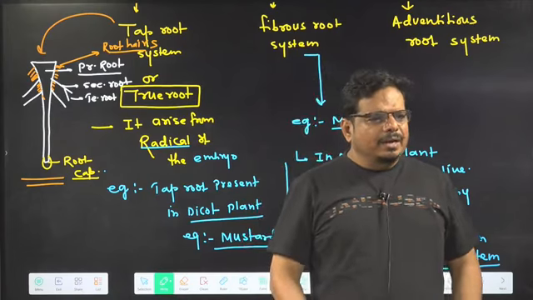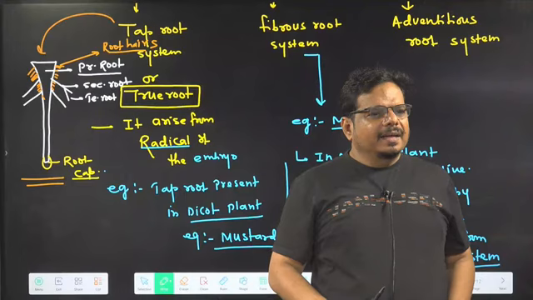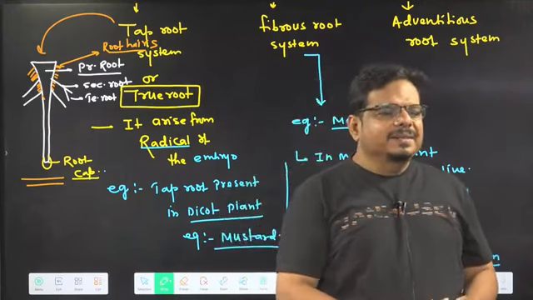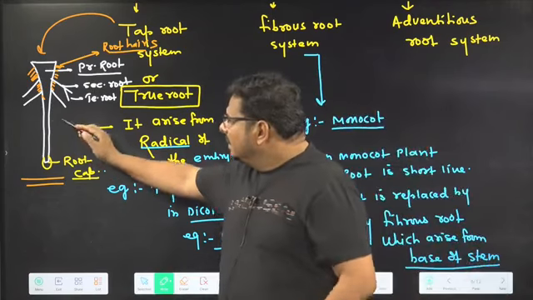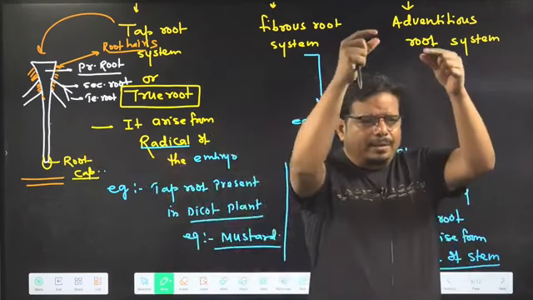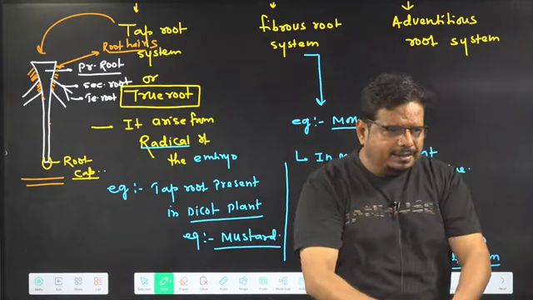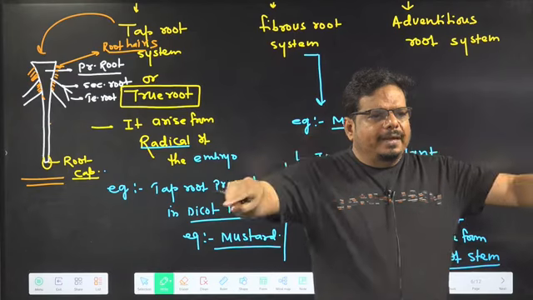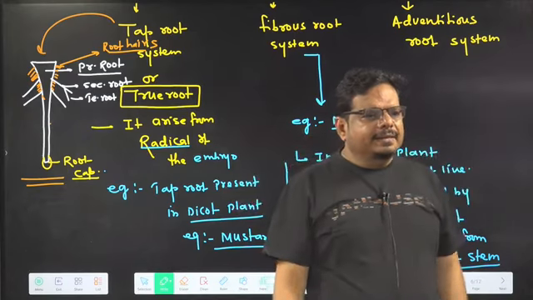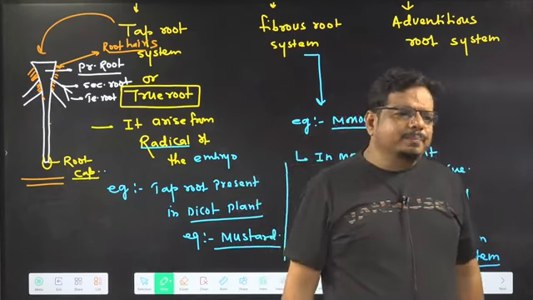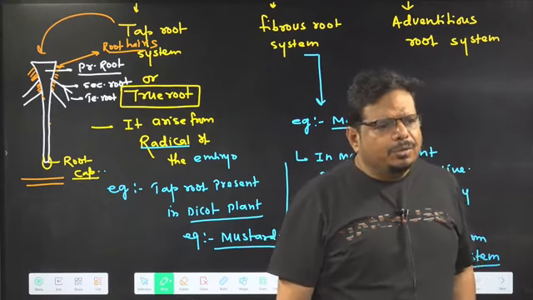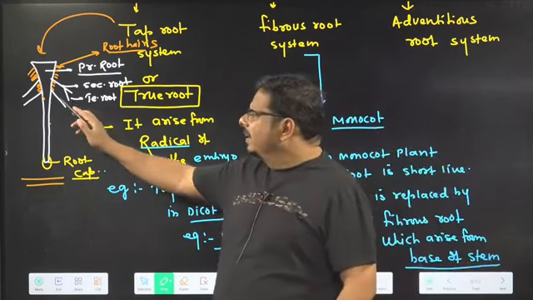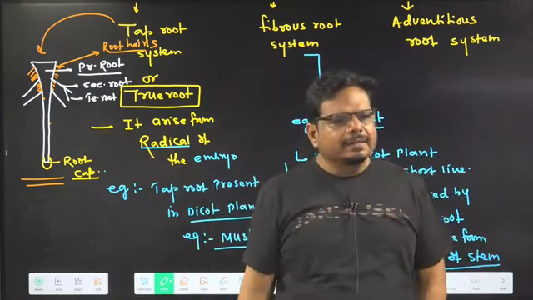So whenever you are uprooting a plant and you want to differentiate between monocot and dicot, if there is one prominent root, the longest and the thickest, and from that root so many lateral roots of various degrees are arising, such a particular type of root is called taproot and it is a characteristic feature of dicot plants. In any dicot plant, you will find such kind of root. Is it clear in the mind?